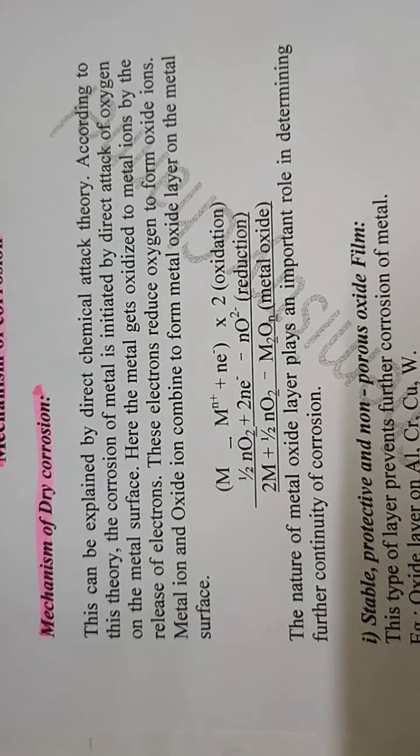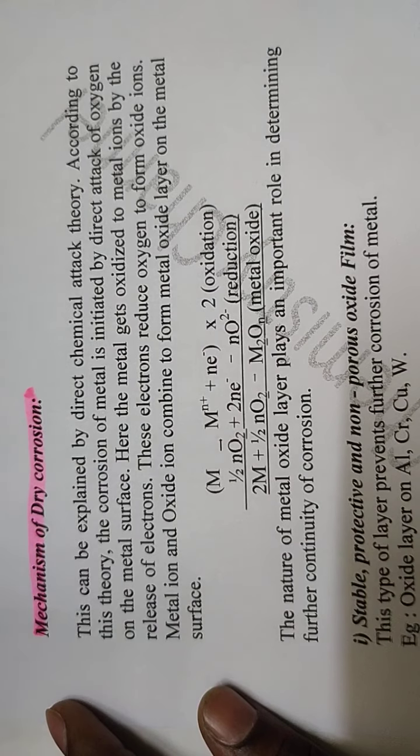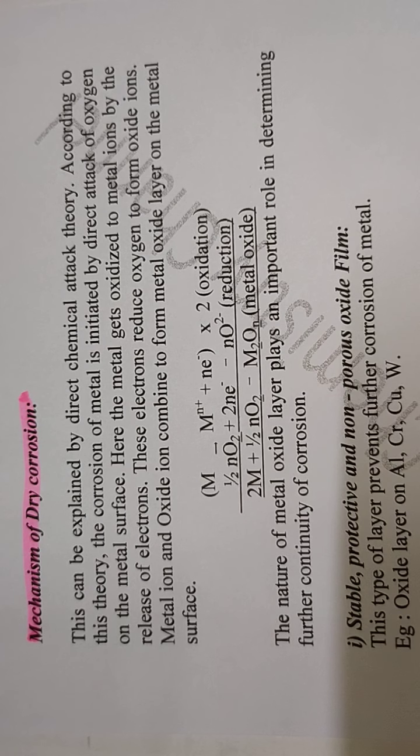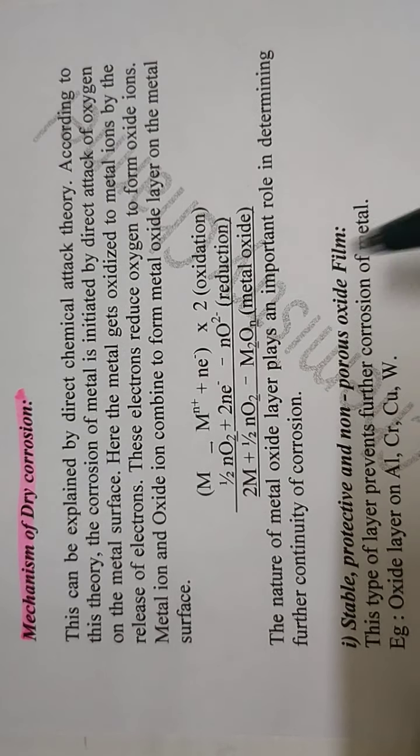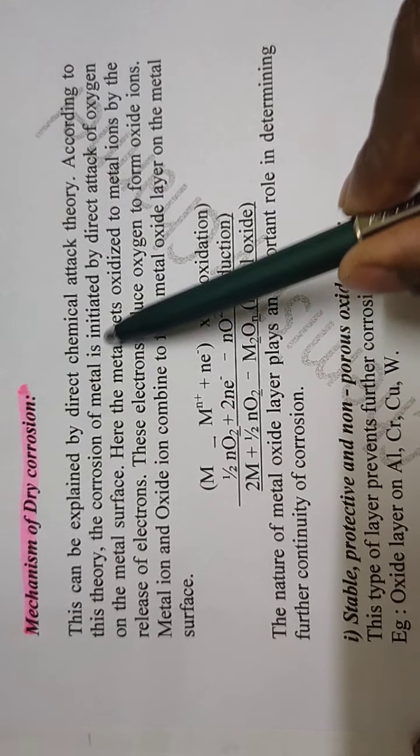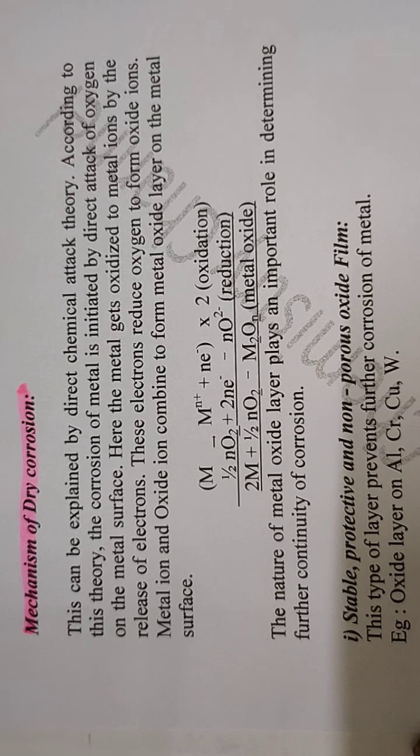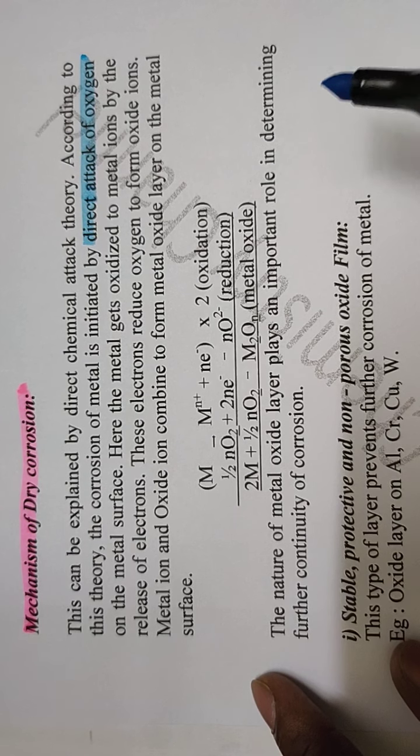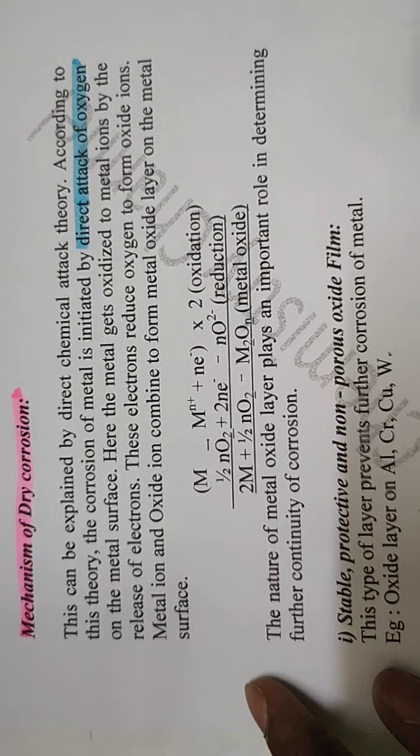So see here, now I am going to explain you the mechanism of dry corrosion. What is dry corrosion? Damage of a metal due to attack of dry gases. The damage of a metal due to the attack of dry gas is called dry corrosion. This can be explained by direct chemical attack theory. According to this theory, the corrosion of metal is initiated by direct attack of oxygen on the metal surface, the direct attack of dry oxygen on the metal surface.